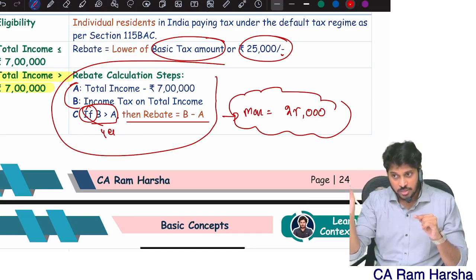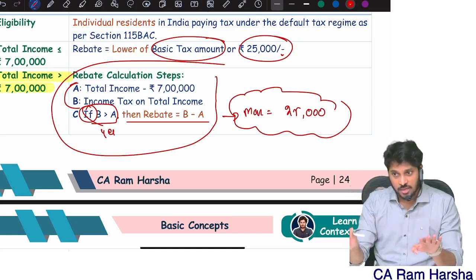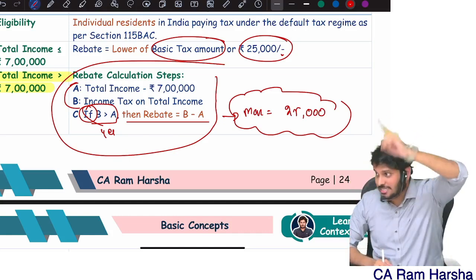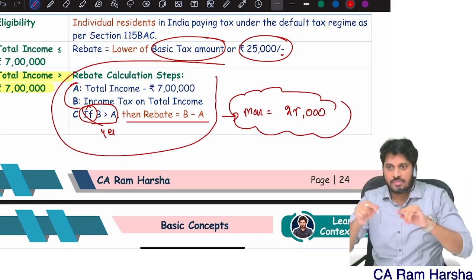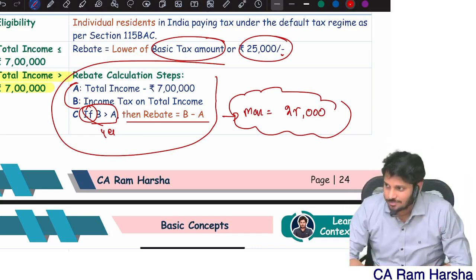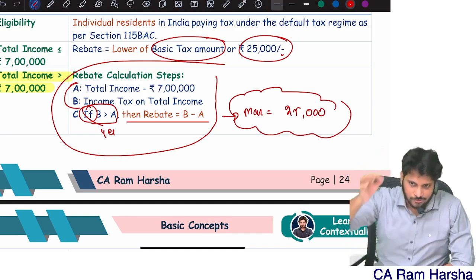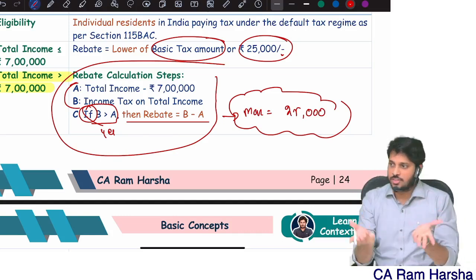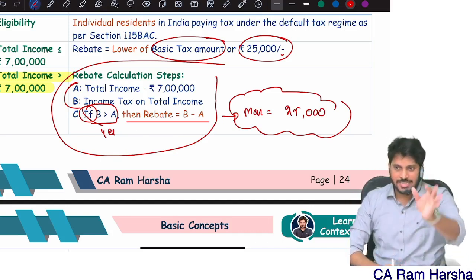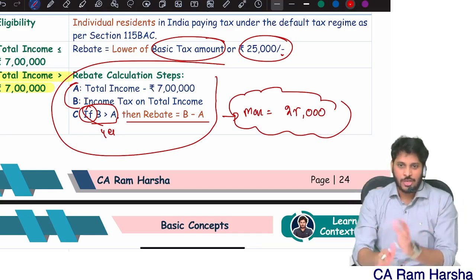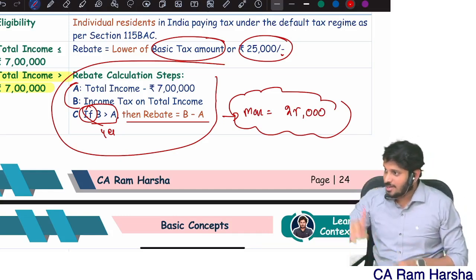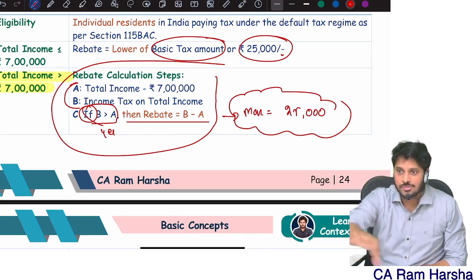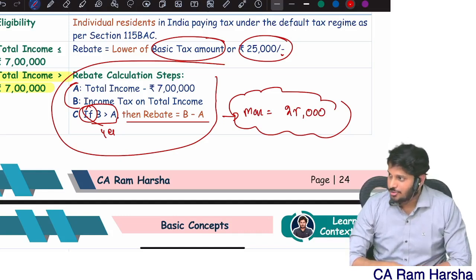This rebate, if it is more than 25, then restrict to 25. If it is less than 25, reduce that. Reduce from tax computation format, basic tax. Then balance tax will be there. On that cess you will add. Final answer you will get. Always follow the format. Sir, my income is less than 7 lakhs, sir. Straight away up to 25,000 you can reduce from basic tax. You don't have to worry about it. If my income is more than 7 lakhs, default tax regime, rebate computation will be done in 3 steps. That's it. Easy.